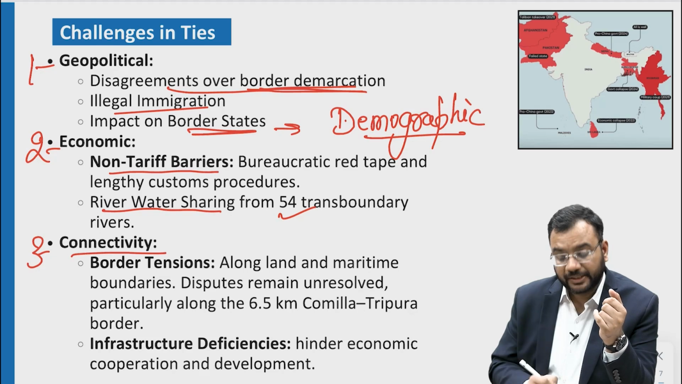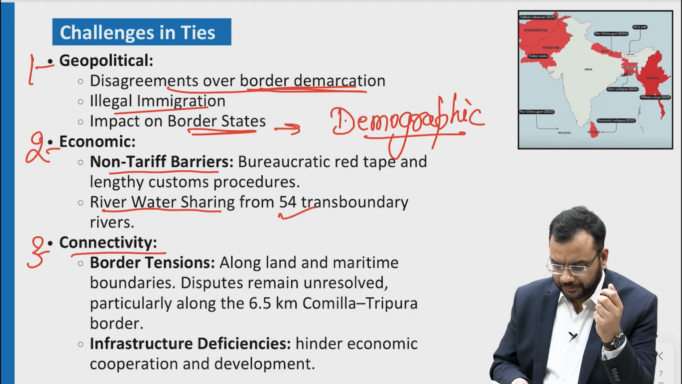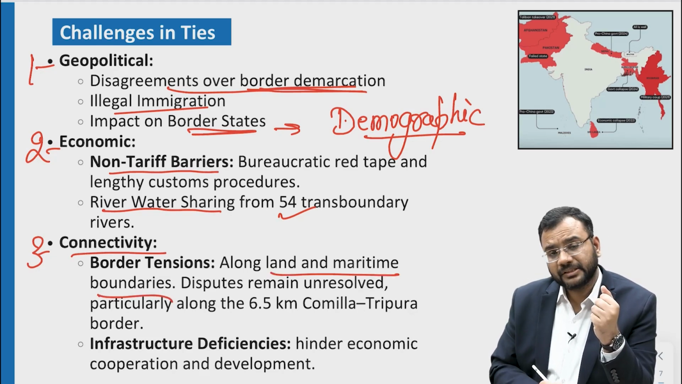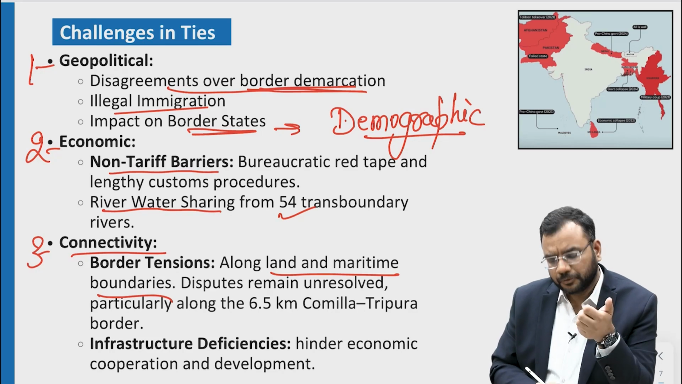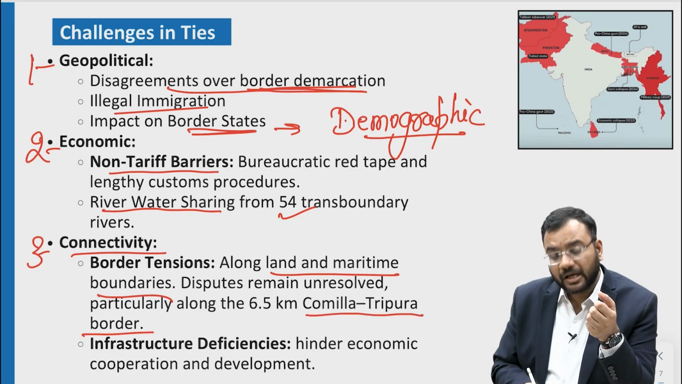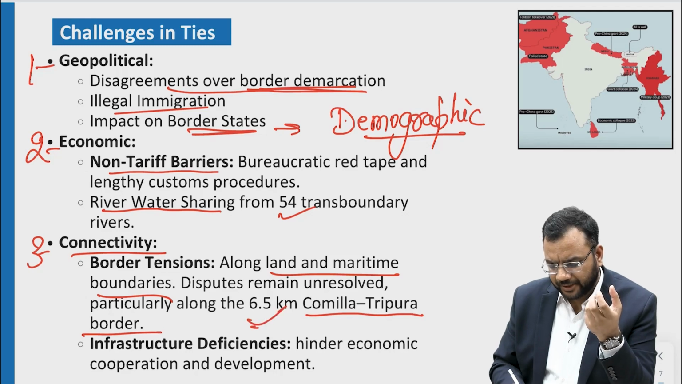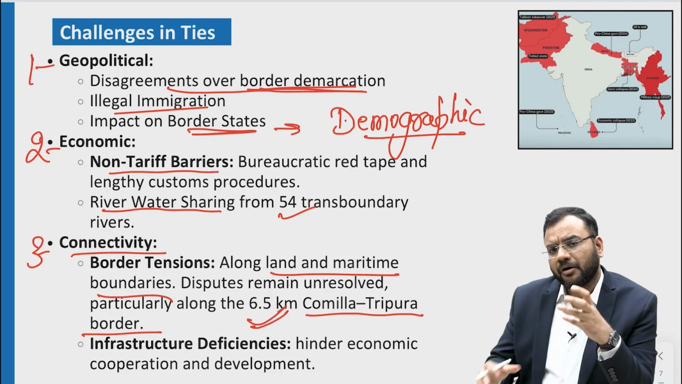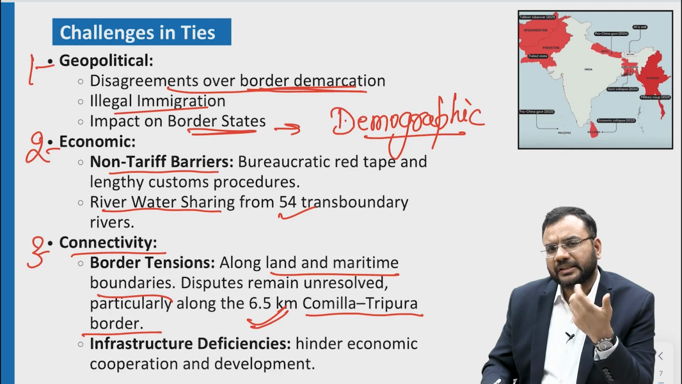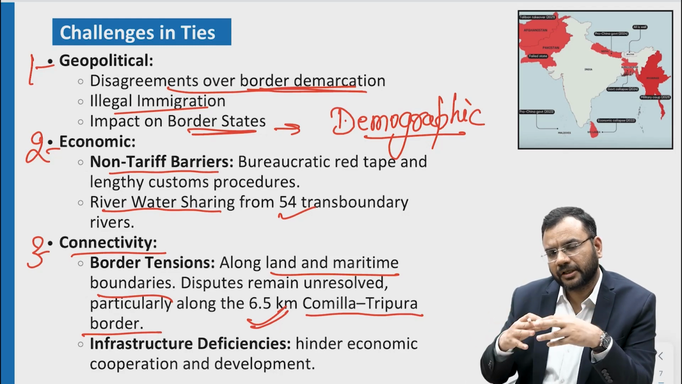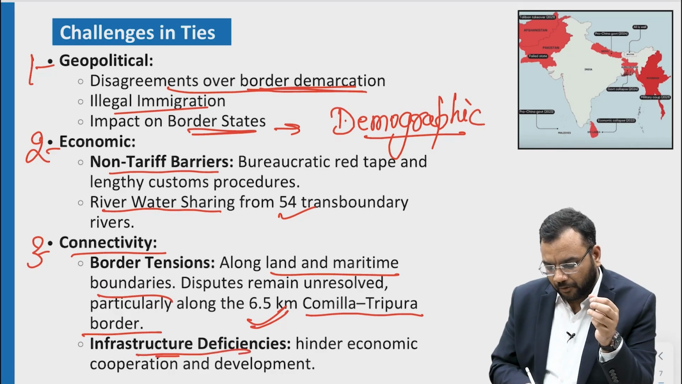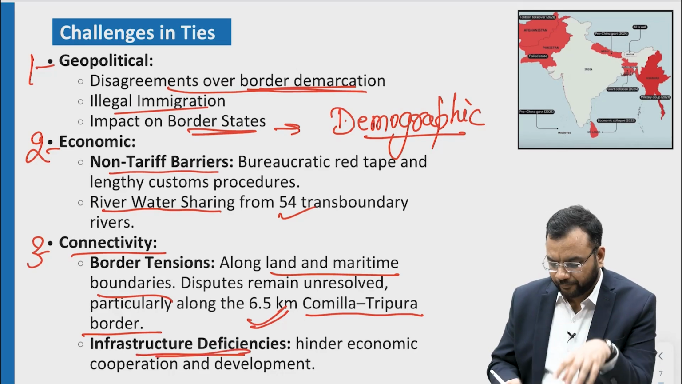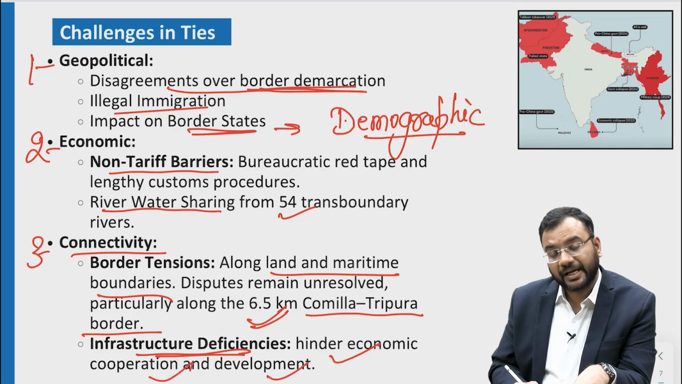Then there is the issue of connectivity in the form of land and maritime boundaries. For example, there is a dispute regarding the Comilla Tripura border. There is a 6.5 kilometer long region on which the issue is very significant, as it is being claimed by both countries. Then also the issue of infrastructure deficiency, which hinders economic cooperation and development.